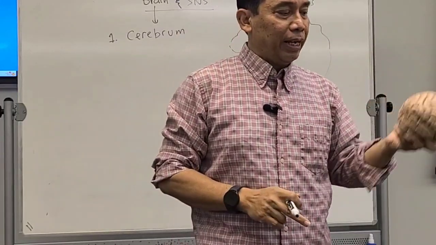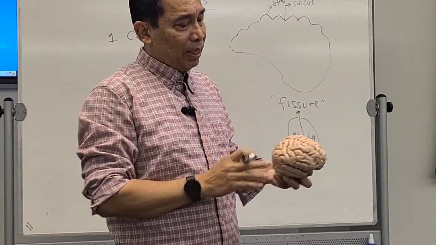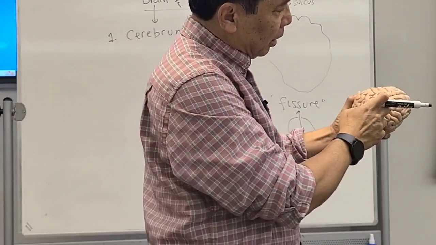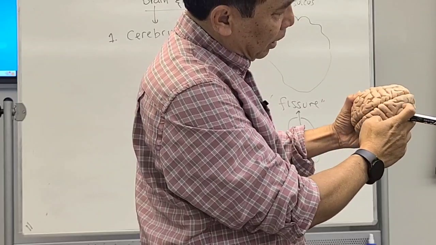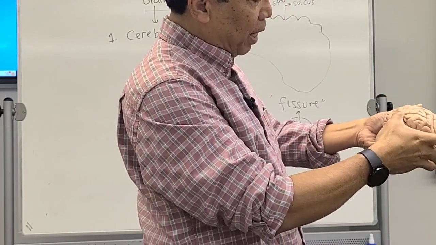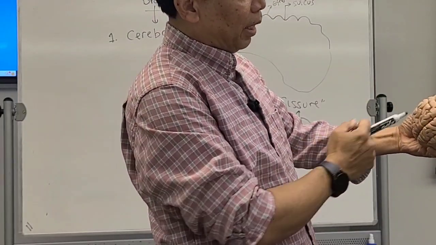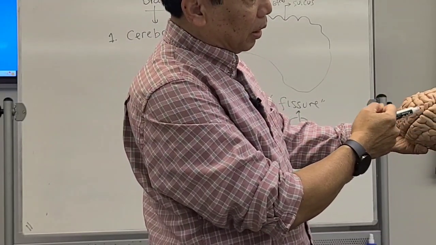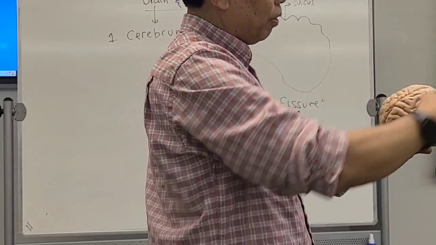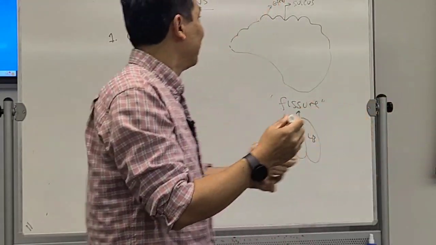Okay, now, the cerebrum, if you see, there is a sulcus in the center that divides the front part and the back part. What do you call the sulcus that divides the front and the back?